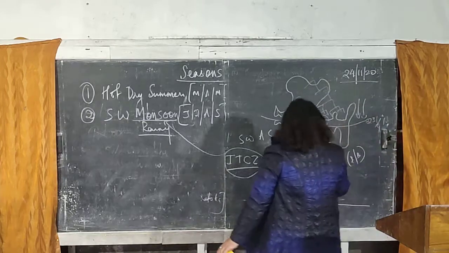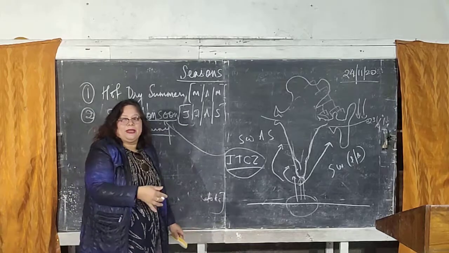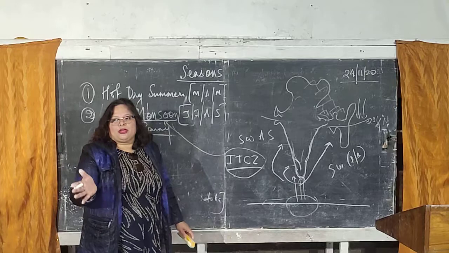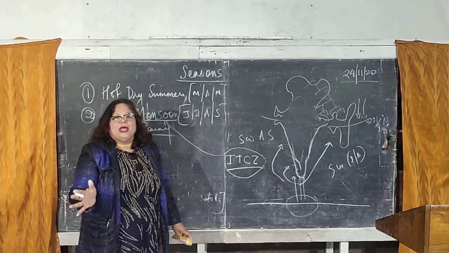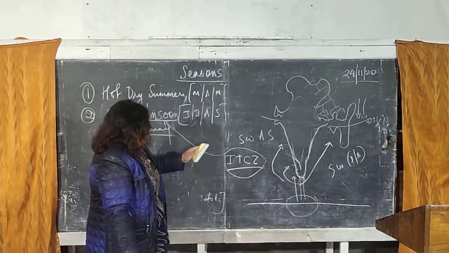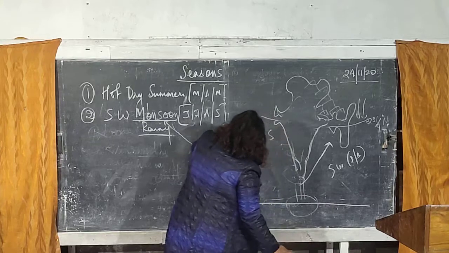Now both the winds, whether it's the Bay of Bengal branch or the southwest monsoon wind of the Arabian Sea, are very, very powerful, and both are responsible for giving rainfall to different parts of our country during the months of June, July, August and September. But let me first explain the wind which goes towards the Arabian Sea.